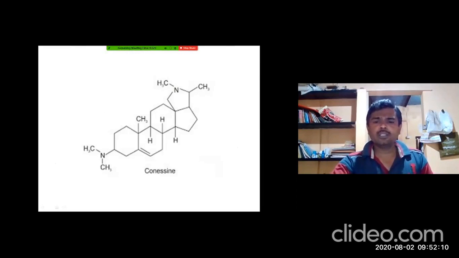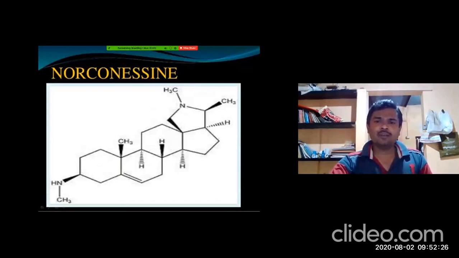This is the picture of the chemical structures of the Kutaja stem bark. It contains Conessine, C-O-N-E-S-S-I-N-E. This is the chemical structure of Conessine, and this is Norconessine.